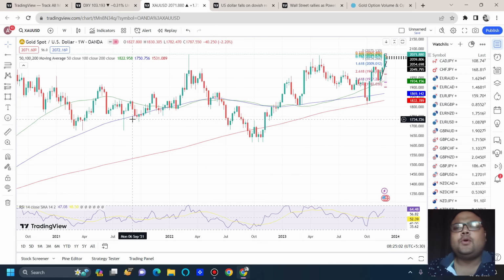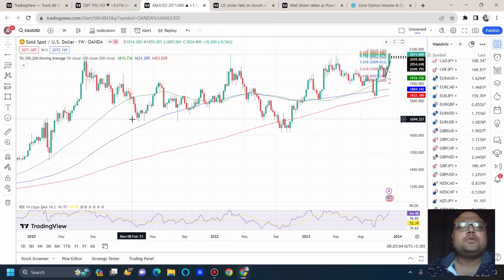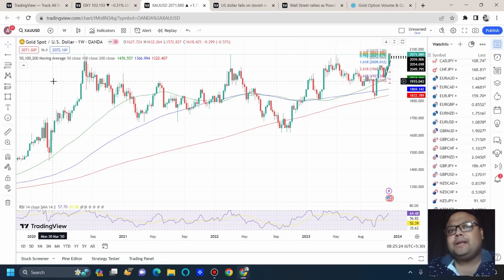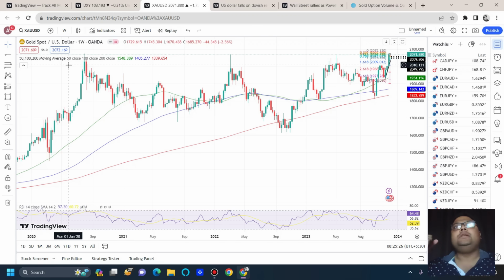This is the weekly chart of gold, and in our previous videos also we have discussed the buying possibility above 2050, and hopefully you guys made good money, because for the last couple of days we have discussed plenty of times that go for a buy above 2050, and we got a move also yesterday. We can see that the market ultimately closed at the strong, historical resistance of